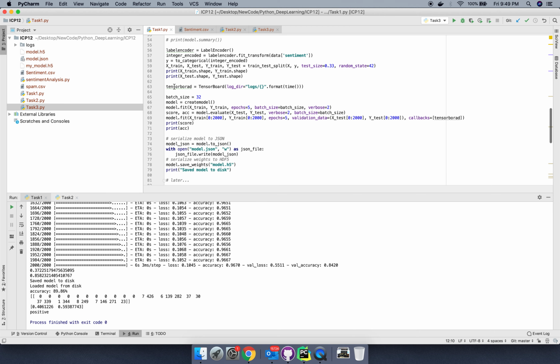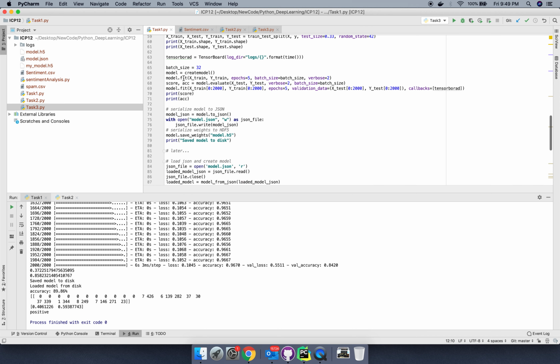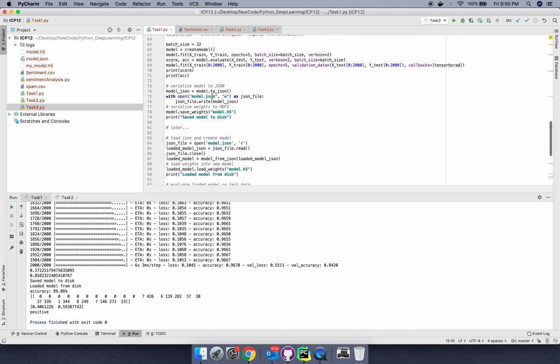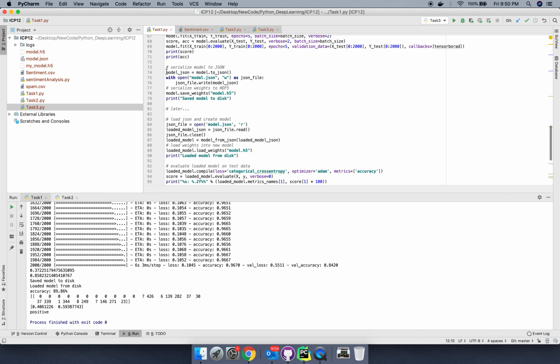And here, as you can see, I'm using TensorBoard to display the accuracy and loss graph. And here we will fit the model with the training data and we will evaluate its accuracy. Now here we can save the model into JSON so that we can use it later.